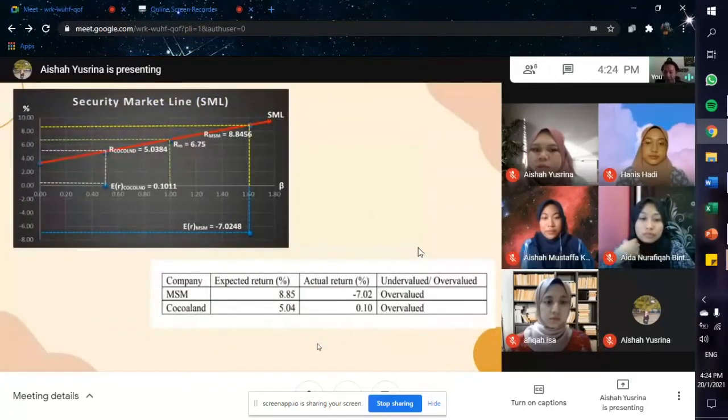Next, the security market line. The security market line represents the capital asset pricing model with the X-axis representing the risk beta and the Y-axis representing the expected return. The expected return for MSM is 8.85 and the expected return for Cocoland is 5.04. The actual return for MSM is negative 7.02 and Cocoland is 0.10. Both companies show overvalued.